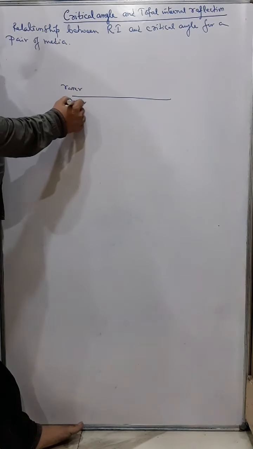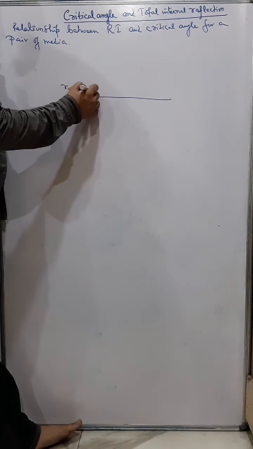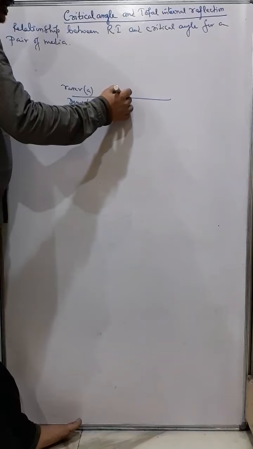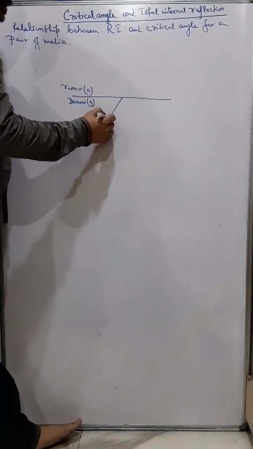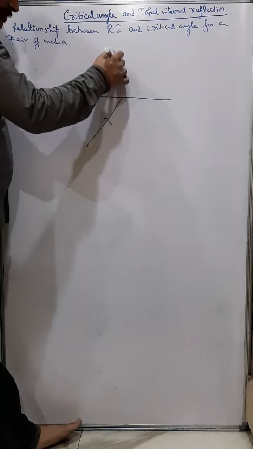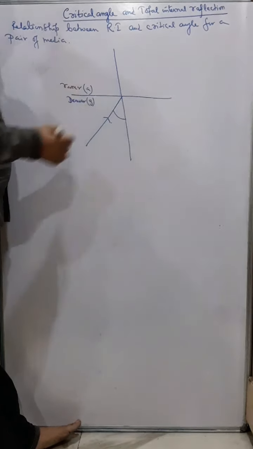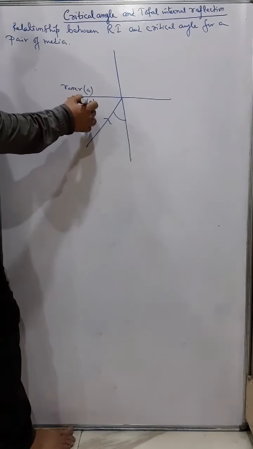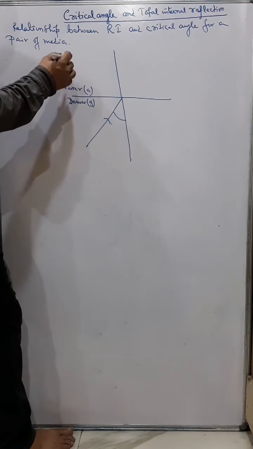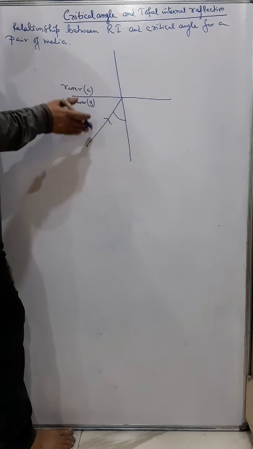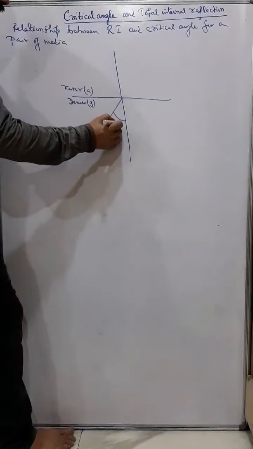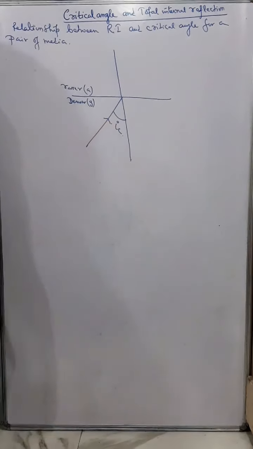Again, take an example: denser medium as glass and rarer medium as air. And we know that critical angle for glass is 42, but I am just taking the relationship between any media.